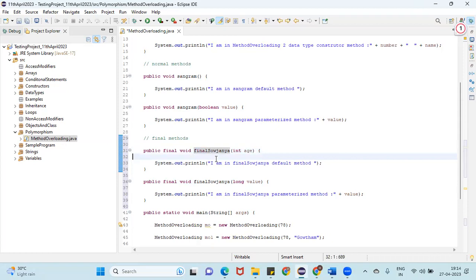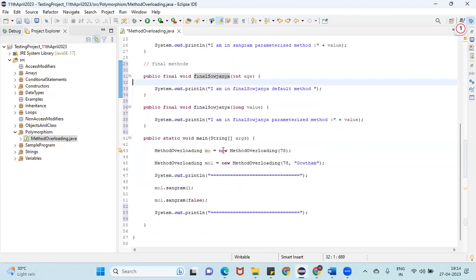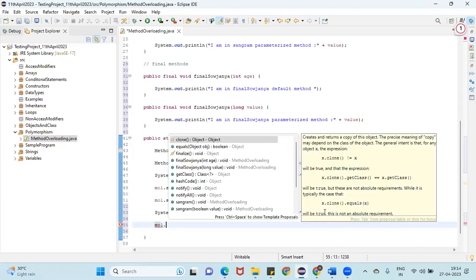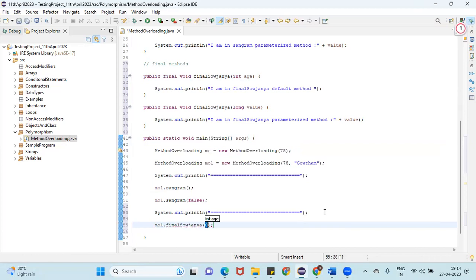If you want to call the final methods in the main method, do we need an object or not, guys? We need an object, except for the static method. If you want to call any variables or any methods, we need an object. So mo1 dot final Saujanya method, and here I'm going to pass 100. Then mo1 dot final Saujanya method, and here I'm going to pass some long value.